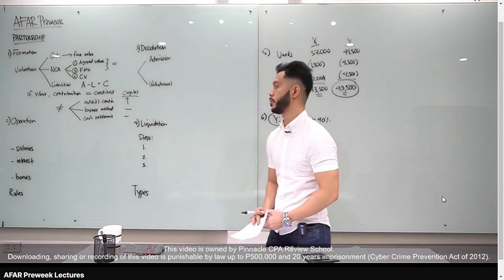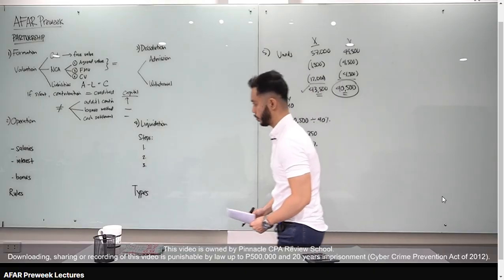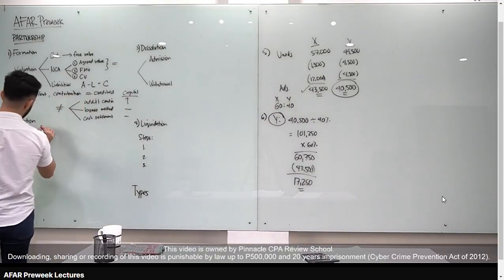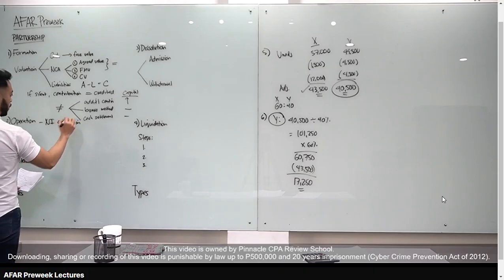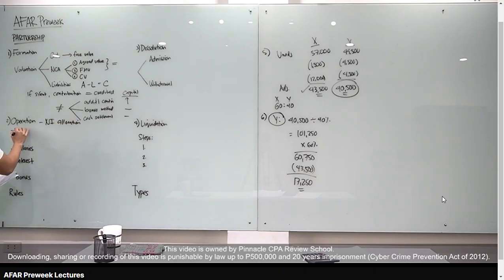Okay, let's go to the second stage in the life of the partnership, operation. For operation, basically, ito yung net income or loss allocation to the partners. And very important dito, class, is follow natin kung ano yung partnership agreement. Kasi free naman sila kung paano i-allocate yung income, so we just follow their agreement. Okay? Now, ito yung ways kung paano mag-allocate ng income.